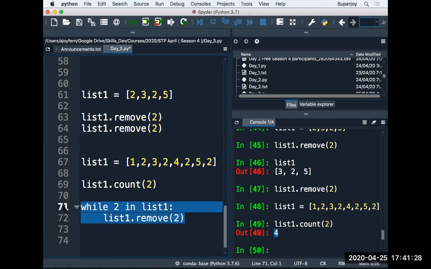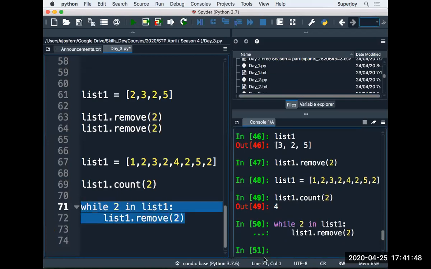That's a very simple kind of loop. It is just saying continue in the loop as long as you have 2 in the list, otherwise terminate. So this way we can remove all the occurrences of 2.